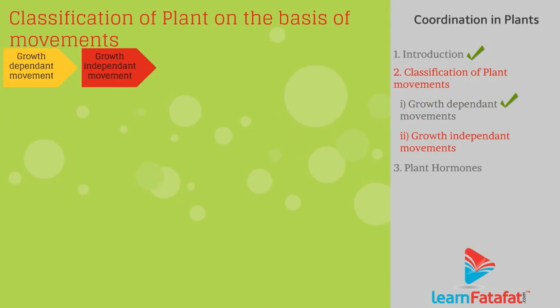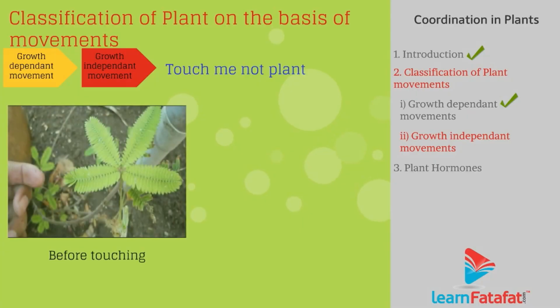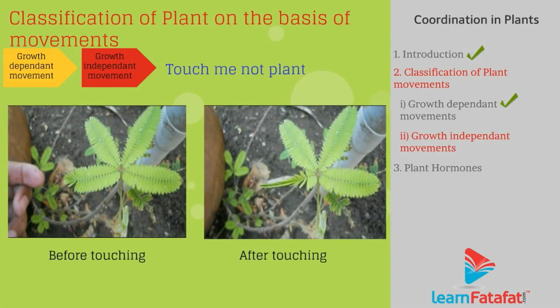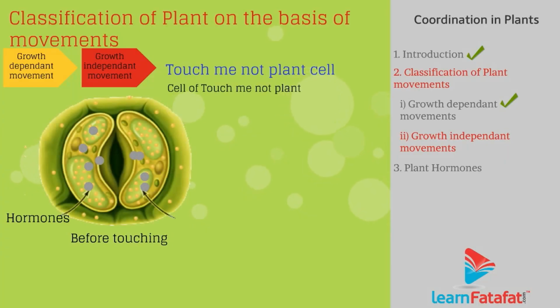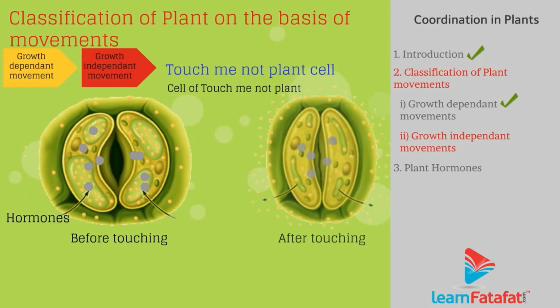Growth-independent movements. Plants also perform movements that are independent of growth, such as the touch-me-not plant closing its leaves on touch. Cells of the touch-me-not plant release hormones that cause plant cells to change water content, simultaneously changing the shape.